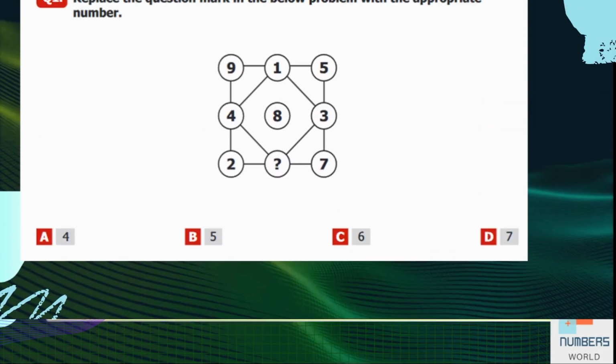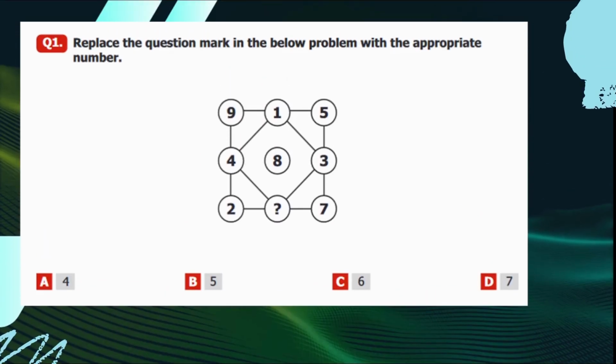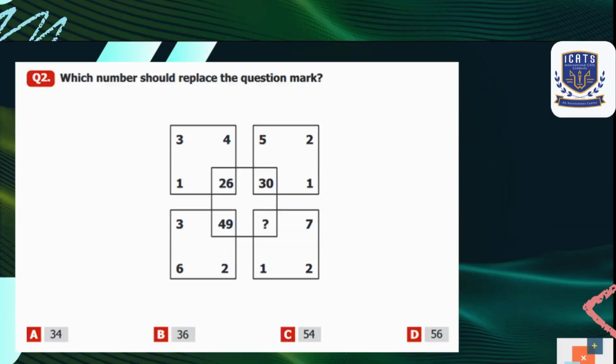So let's start it. One, replace the question mark in the below problem with the appropriate number. So you can see all the numbers are present in the circles till 9 except for 6. So C is our answer here.